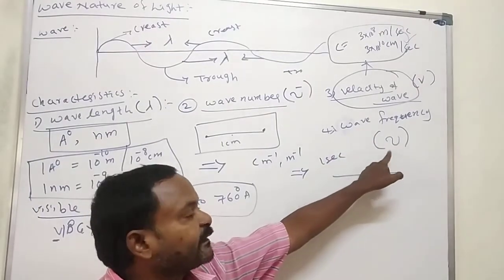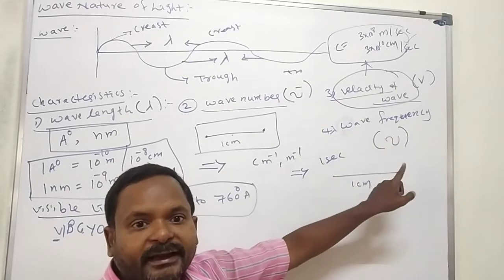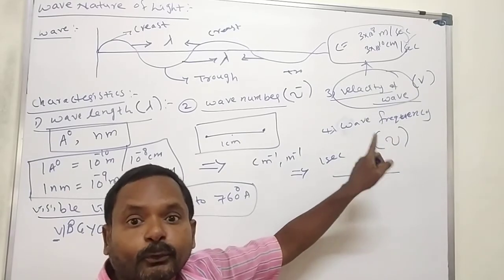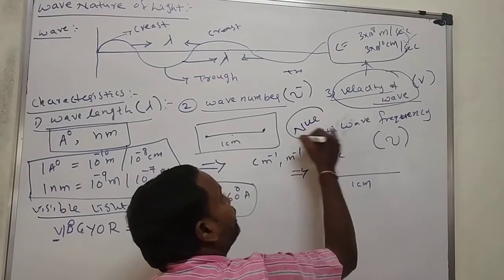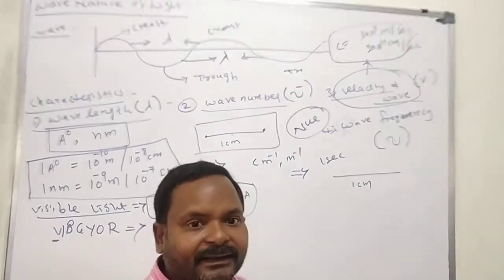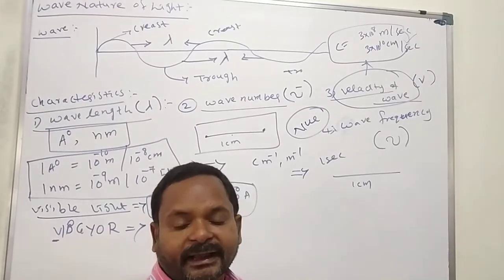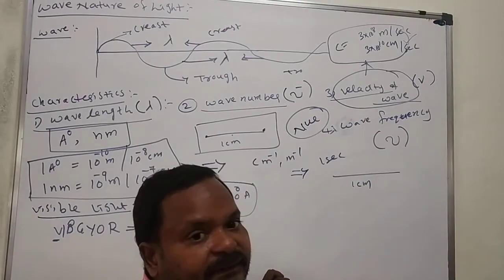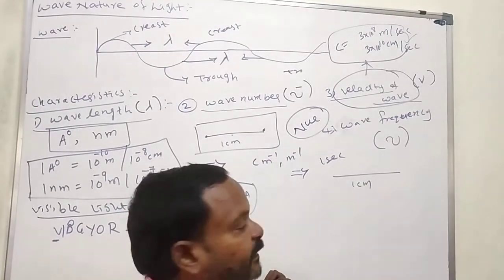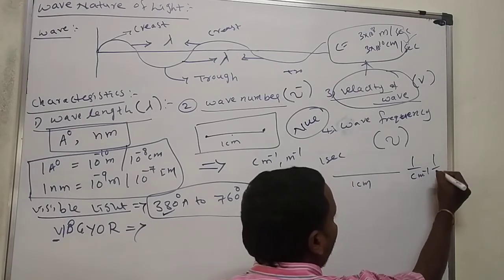The wave frequency is indicated with nu, N-U-E. Already I said nu means it is an intermediate sound between n and u. The wave frequency of a wave is measured per centimeter or per meter.